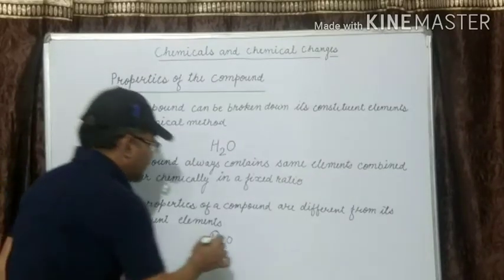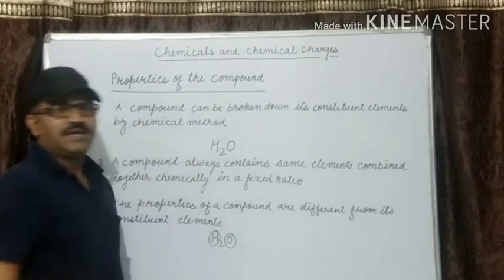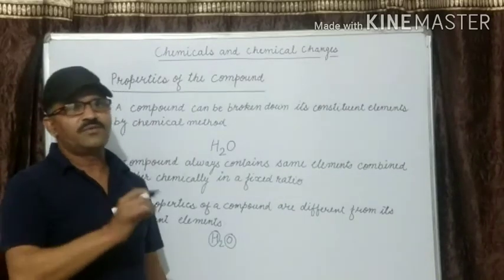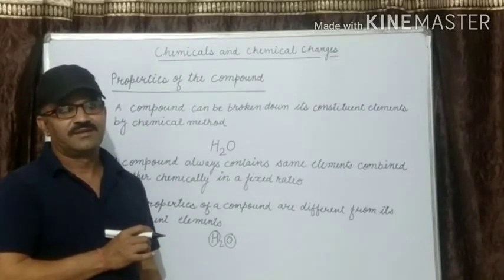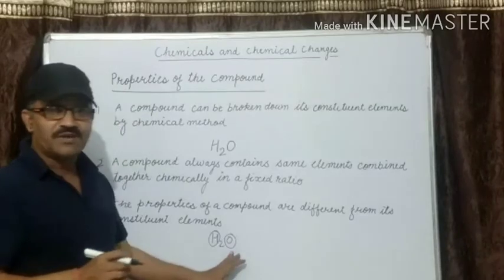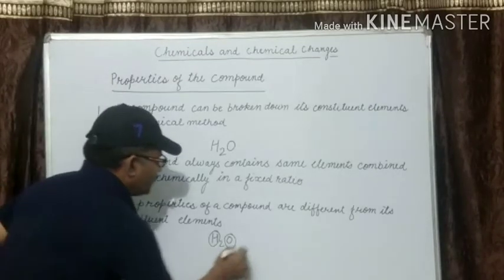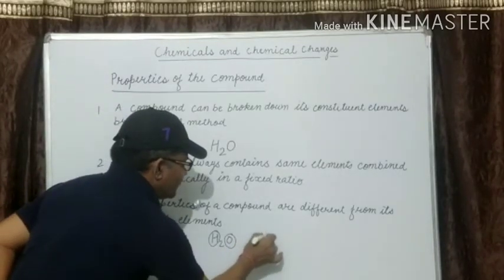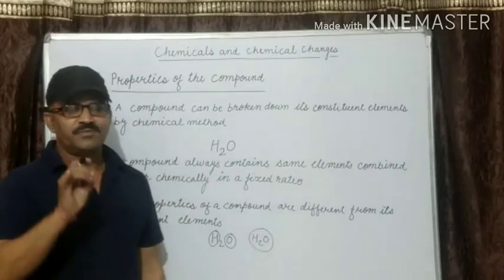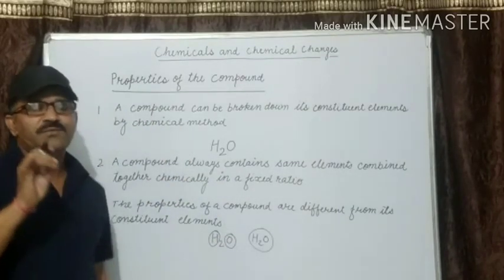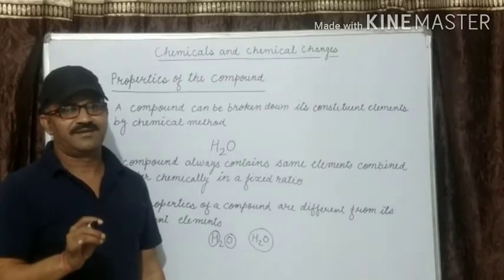Second is oxygen. What is the property of oxygen? It helps in supporting burning. And what is the property of water? It puts off fire.